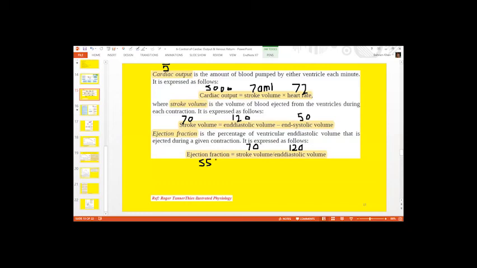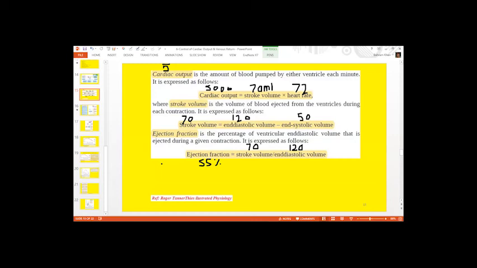Now this ejection fraction depicts the pumping ability of the left ventricle. So when you see an echocardiography report, there is ejection fraction mentioned on the report, and this depicts the pumping ability of the left ventricle mainly. So if the fraction is around 50 to 55%, this is normal.